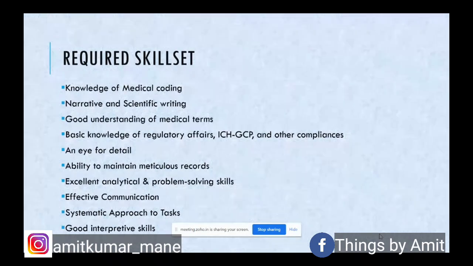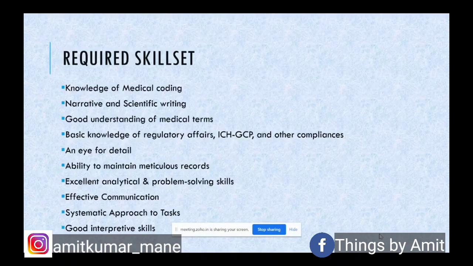that your document should be legible, it has to be attributable, it has to be recoverable at any point in time. So likewise, there are various requirements as part of good documentation practice.